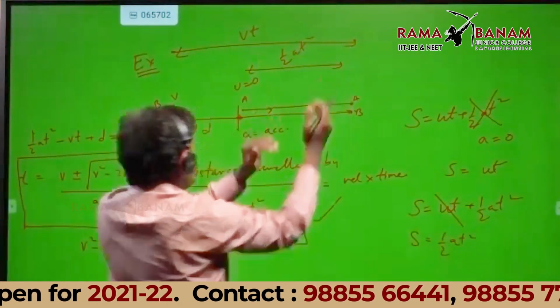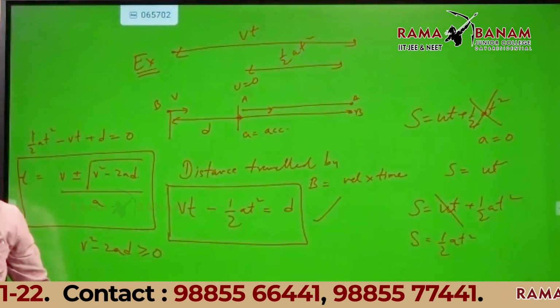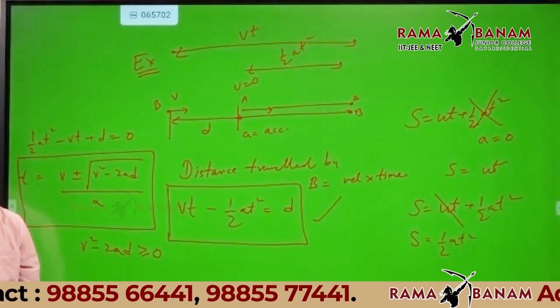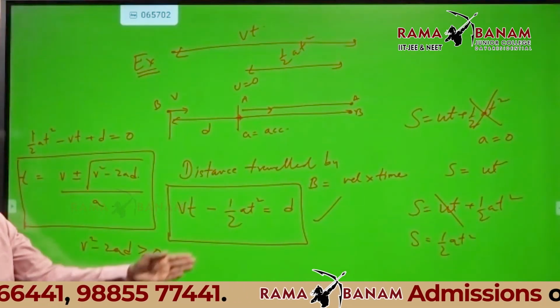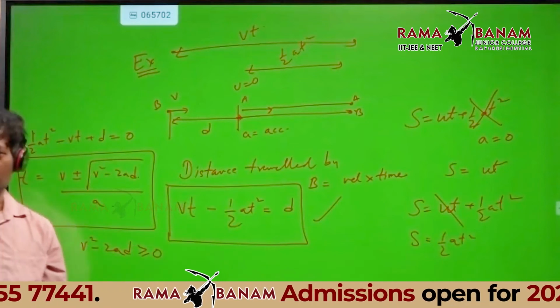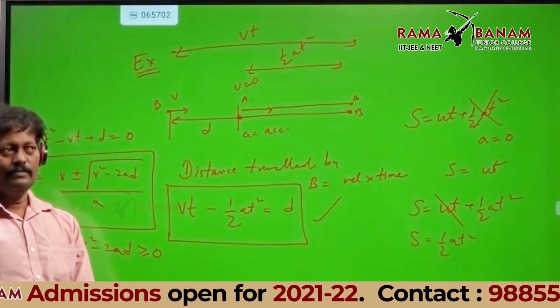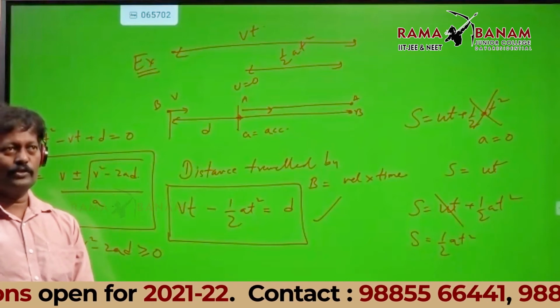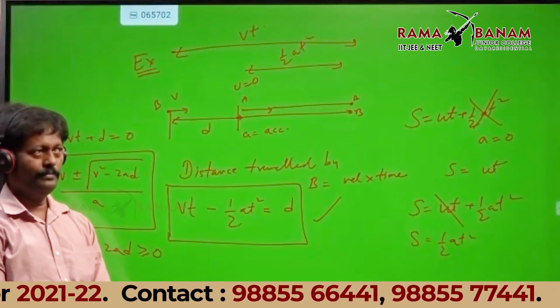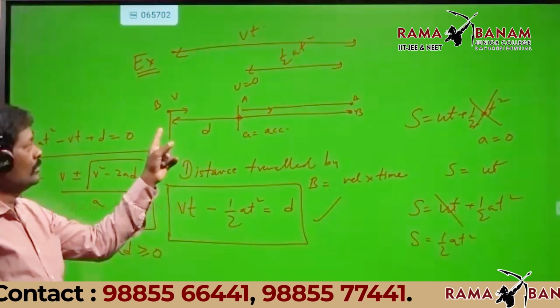Now look at the arrow mark I marked here. vt minus half at square should be how much? D. That is what I have written. The boy who asked me the doubt should unmute and tell me. Is it clear now?